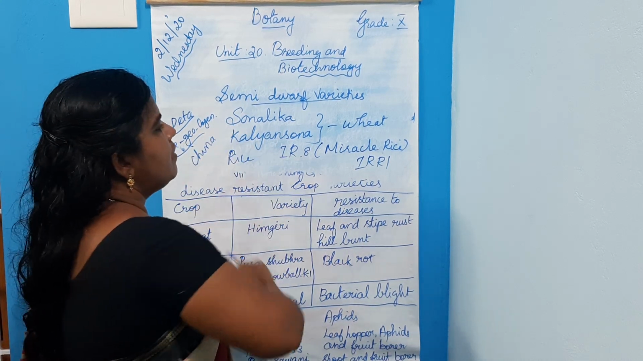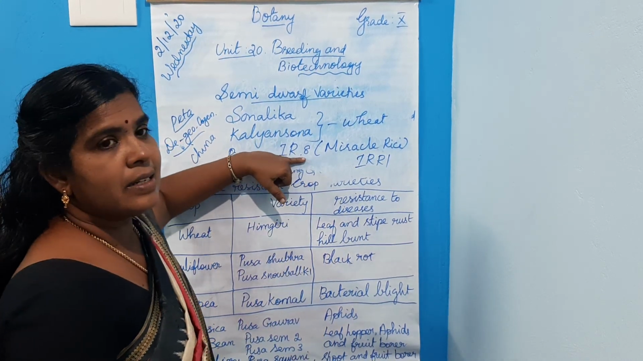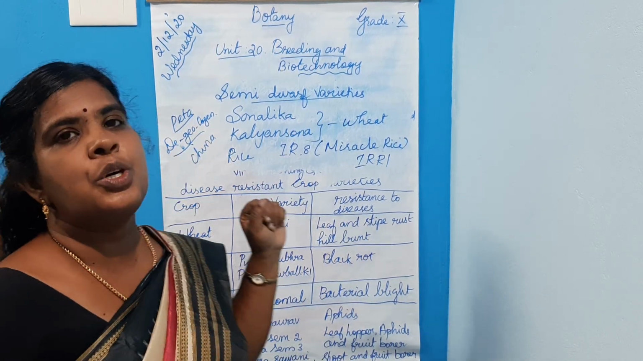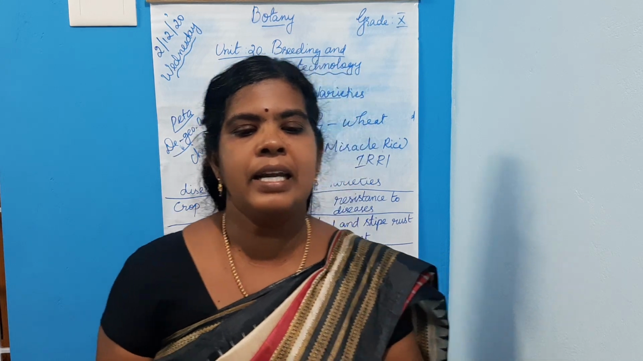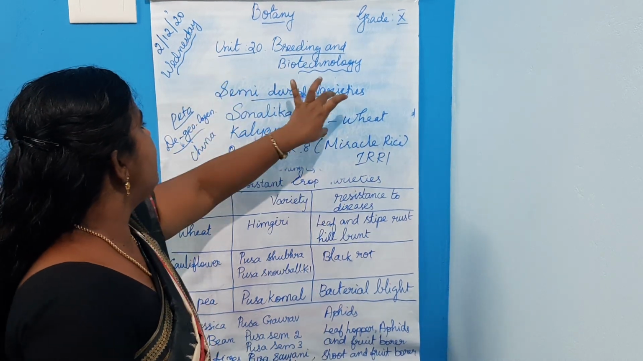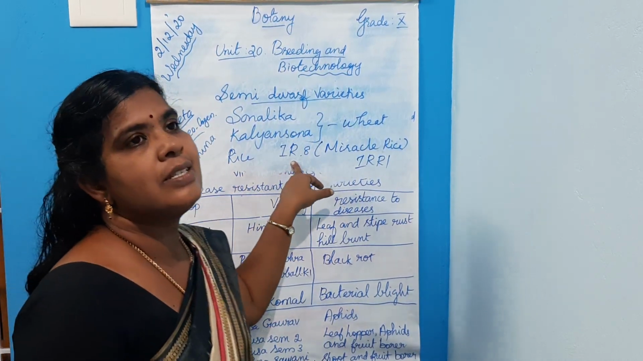So what about IR8? It's a hybrid of Peta as well as Dee-geo-woo-gen. It's a high yielding rice variety. So these two are the semi-dwarf varieties of wheat, and this IR8 is a semi-dwarf variety of rice.